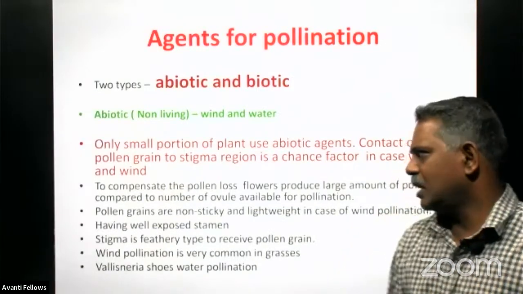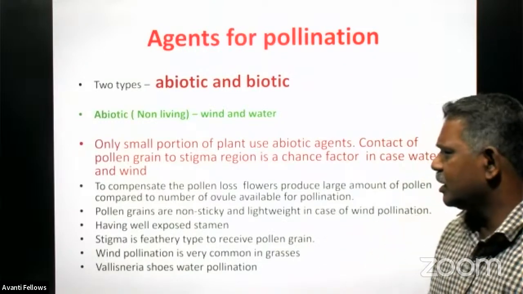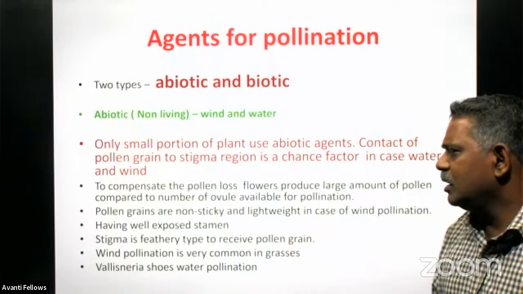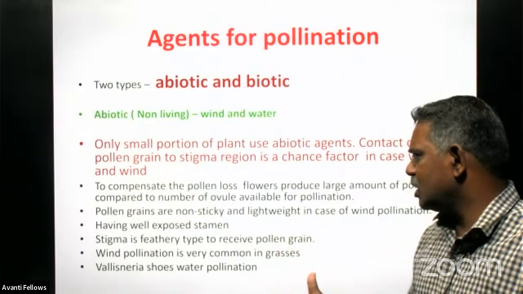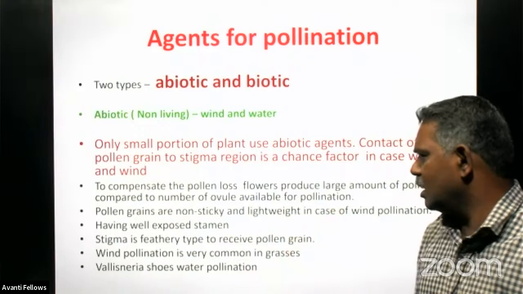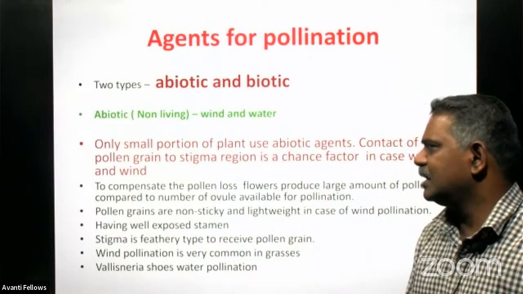And this question was also asked once in the board examination: characteristic features of plants that use wind as a pollinating agent. Always they produce a large number of pollen grains, and these pollen grains are normally non-sticky and lightweight. And these plants also have well exposed stamens, and to receive the pollen grain from the wind, they have a feathery type of stigma.